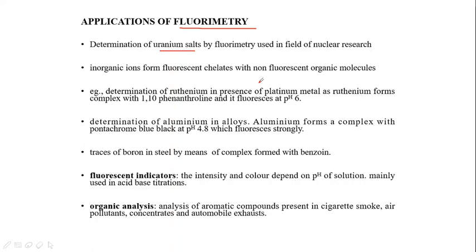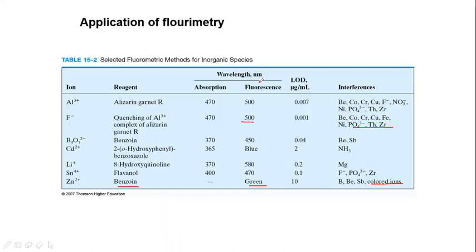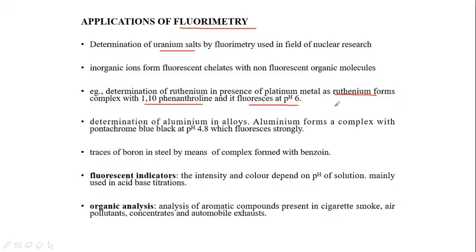So this is where we have seen Zn2+ and benzoin, they combine and give me a fluorescence in the visible range. So there can be complexes where, if I want to determine ruthenium in the presence of platinum, how could we do that? Ruthenium combines with 1,10-phenanthroline and it fluoresces at pH 6. Platinum does not combine with 1,10-phenanthroline and it does not fluoresce.